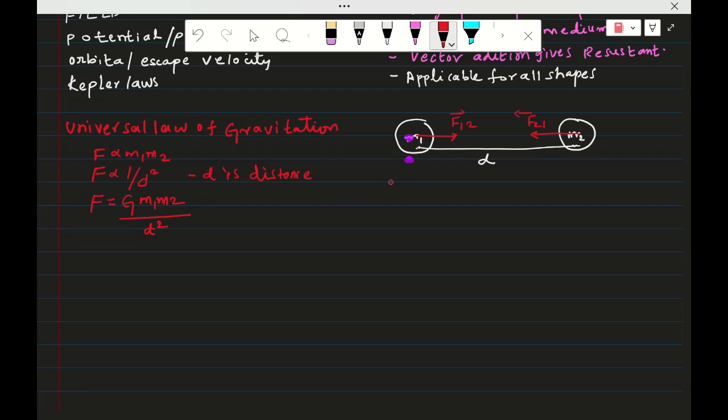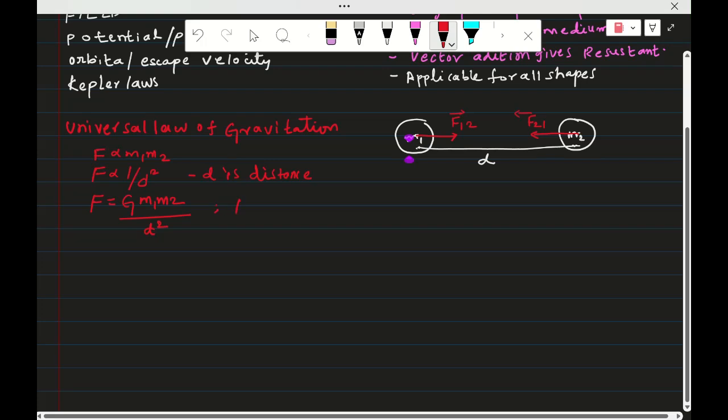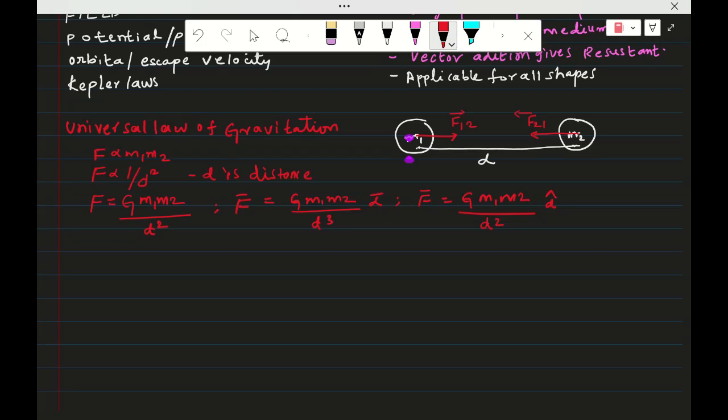Now the vector form of force: F bar is equal to G M1 M2 by D cube into D bar. Or in terms of line direction, consider D cap, then F bar is equal to G M1 M2 by D square into D cap. So this is the gravitational force formula.